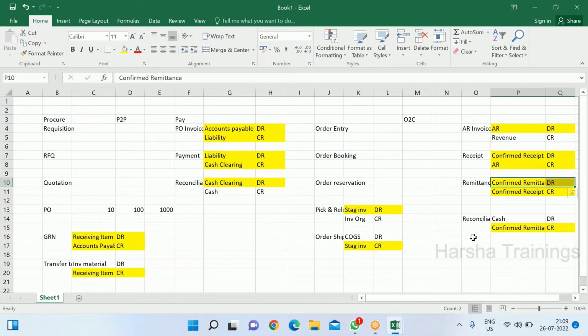From that middleware, information comes to the Oracle interface table. In the backend we have interface tables, and the system runs a program and receipts are generated in the Oracle user interface, that's nothing but the application. For that, remittance is not required.